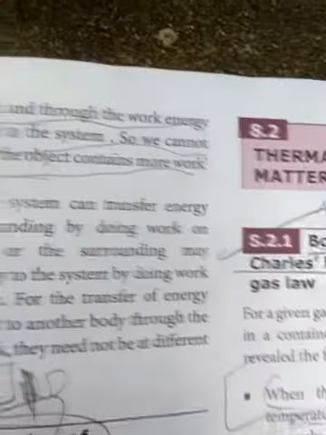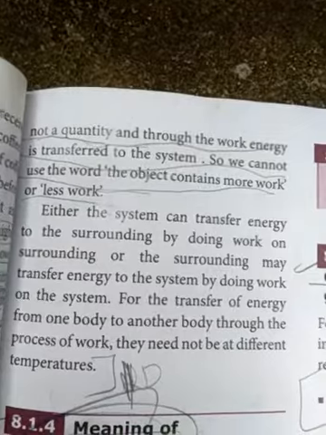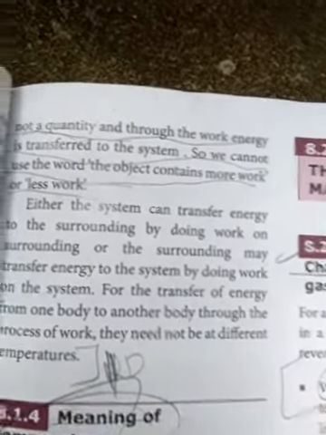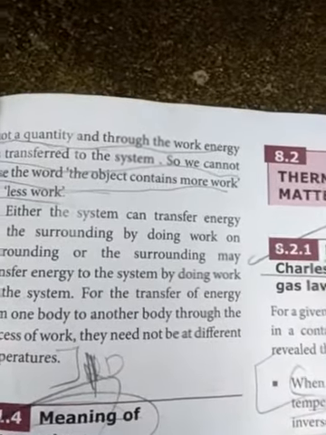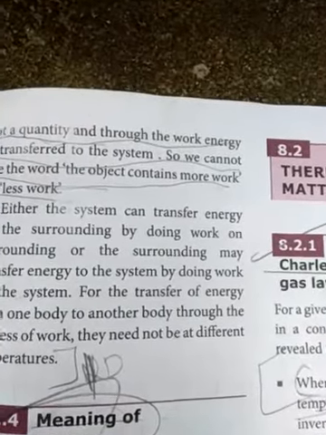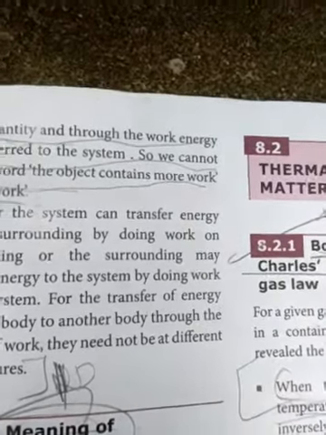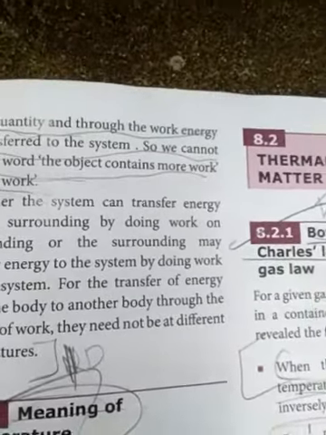Either the system can transfer energy to the surroundings by doing work on the surroundings, or the surroundings may transfer energy to the system by doing work on the system. This is the transfer of energy from one body to another body through the process of work. Through the process of work they need not be at different temperatures. Okay, so next you see measuring of temperature.